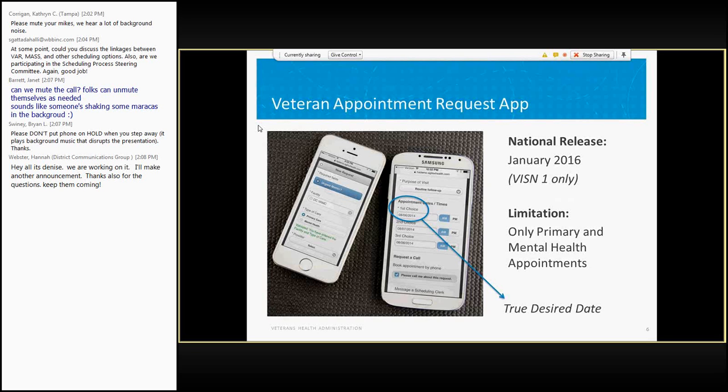It's also important to note that this release in Vision 1 for the VAR will only be for the veterans to make primary care and mental health appointments. We're going to start there, and that's most of the appointments that get made, and we will see hopefully the great success that that's going to bring to the table for veterans trying to make appointments. Next slide.